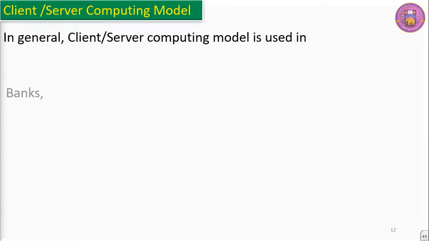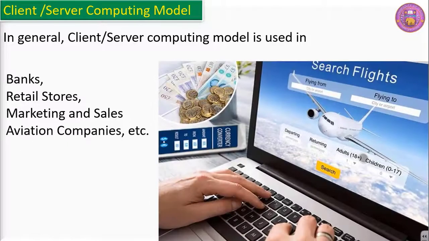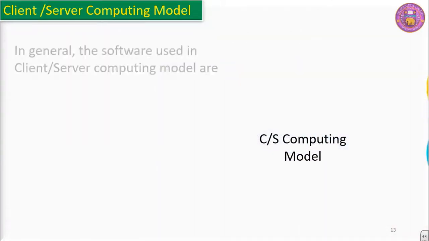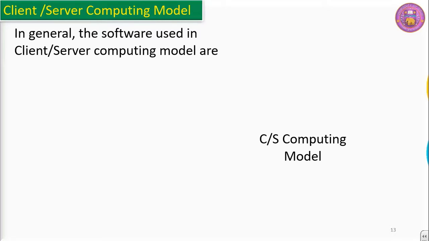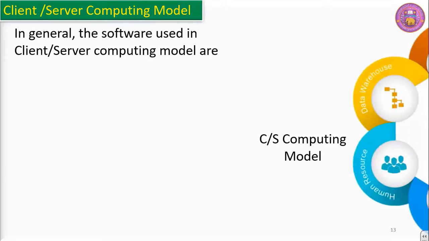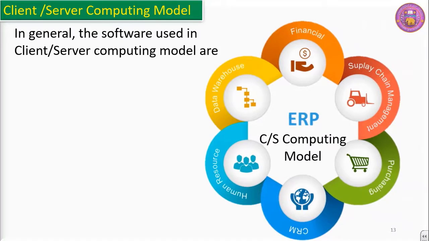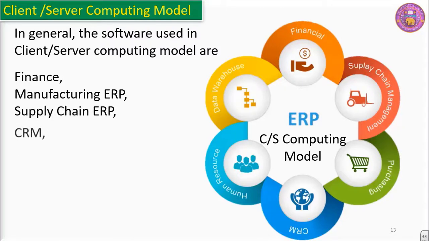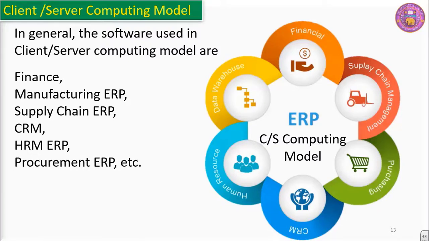In general, the client-server computing model is used in banks, retail stores, for marketing and sales, and aviation companies, etc. In general, the software used in the client-server computing model are ERP systems: finance, manufacturing ERP, supply chain ERP, CRM, HRM ERP, procurement ERP, etc.